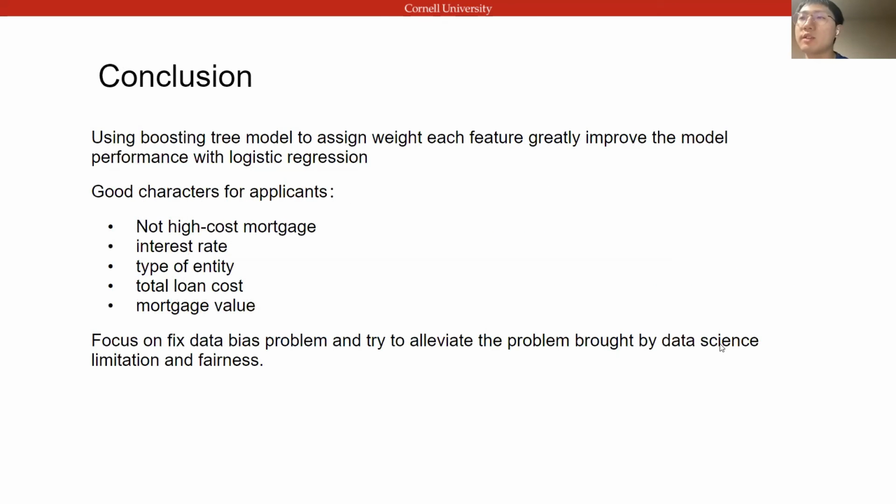Our conclusion for this project is that we will use the gradient boost tree to train our model and for the prediction, and it is a reliable model for our client to keep the balance of profit and risk. In a real scenario, an applicant with a not high cost mortgage, low loan interest rate, type of entity applicable, low loan cost, and low mortgage value will have a higher chance of being approved for the application. And our next step is to fix data bias while addressing fairness and data science limitations.